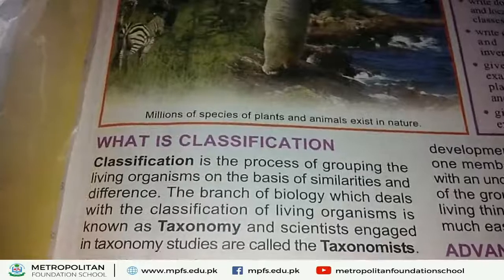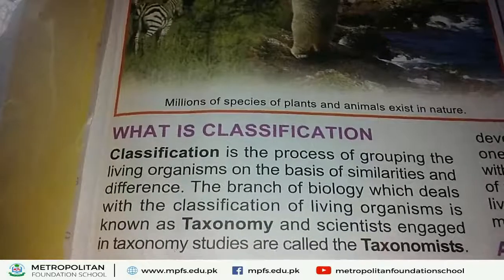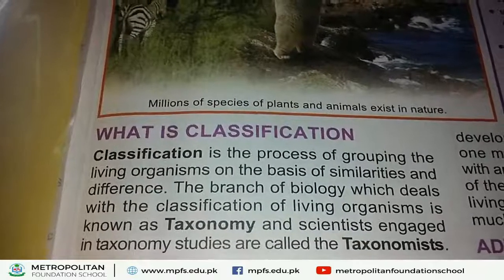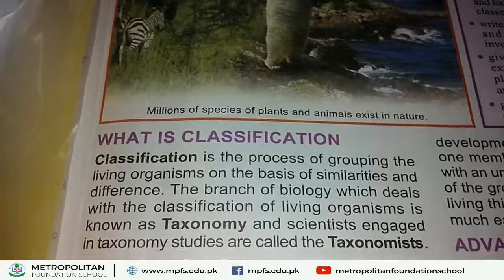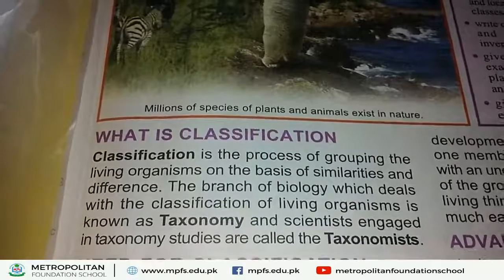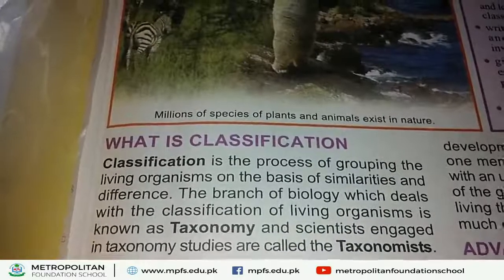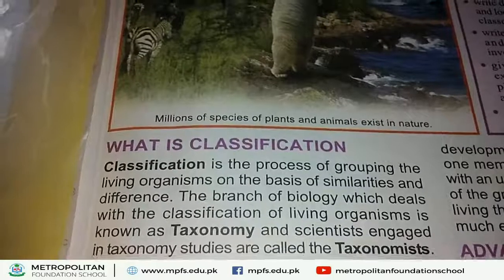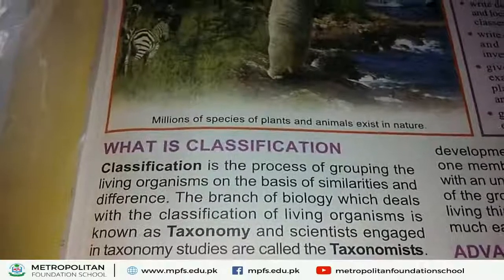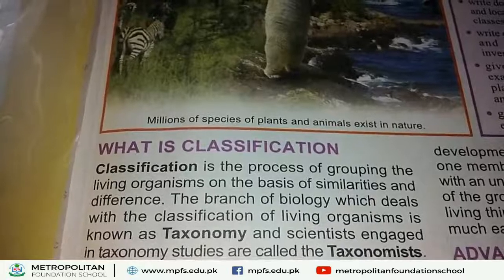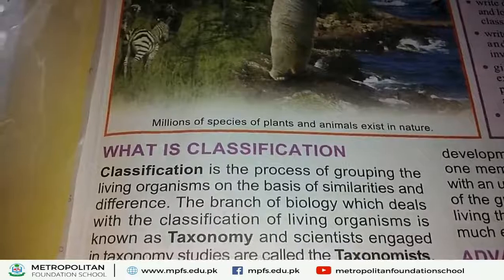First, we define classification. What is classification? Classification is the process of grouping of living organisms on the basis of similarities and differences. Classification means scientists classified the organisms into different groups on the basis of similar and dissimilar characteristics. This grouping of living organisms is called classification. I hope students you understand what is classification.